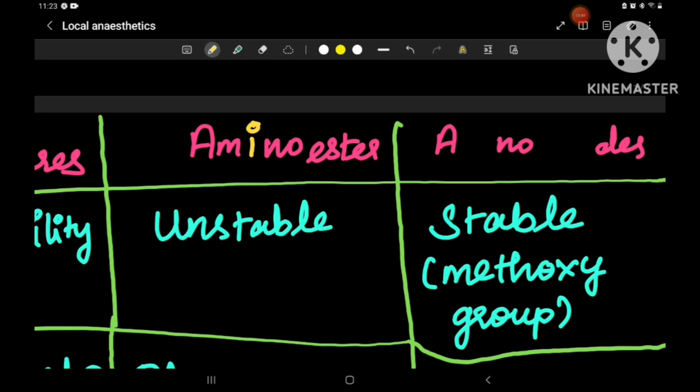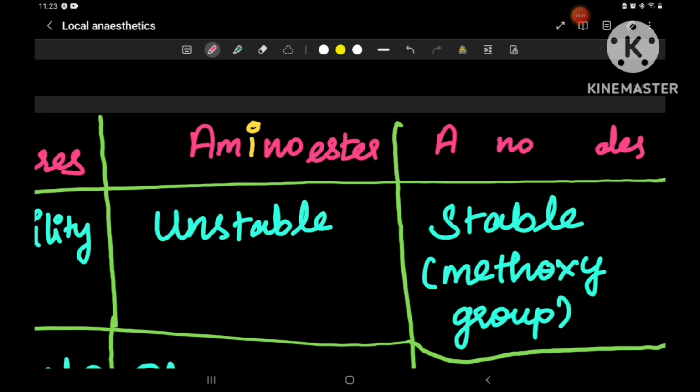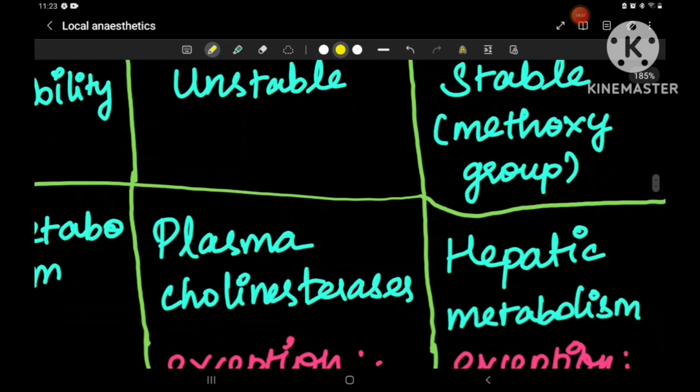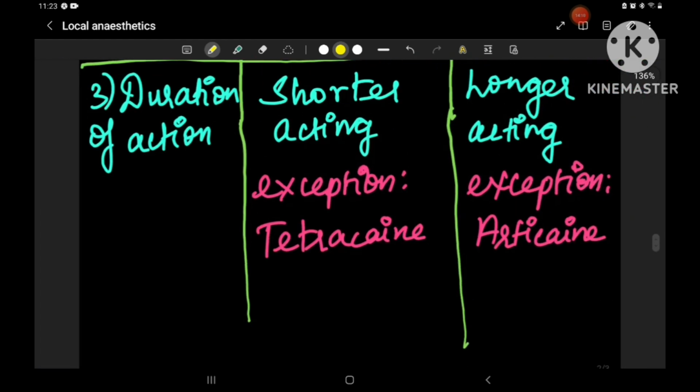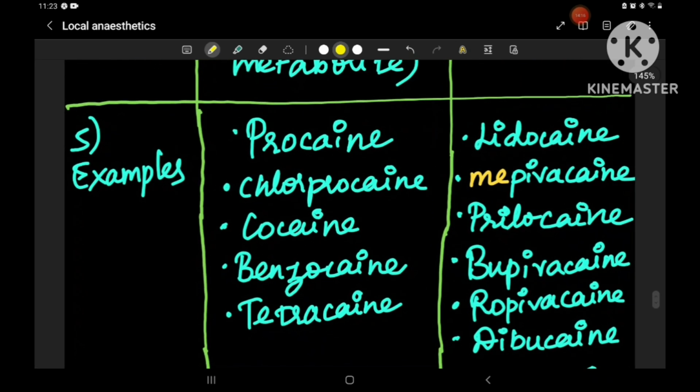Okay, so you can see that there are two I's in it, right? See, aminoamides, there are two I's. It's the same thing. You have to see this in the examples also. See, in this example, this is an amino ester, right? Why? Because in amino ester, how many I's are there? There is only one I, right?